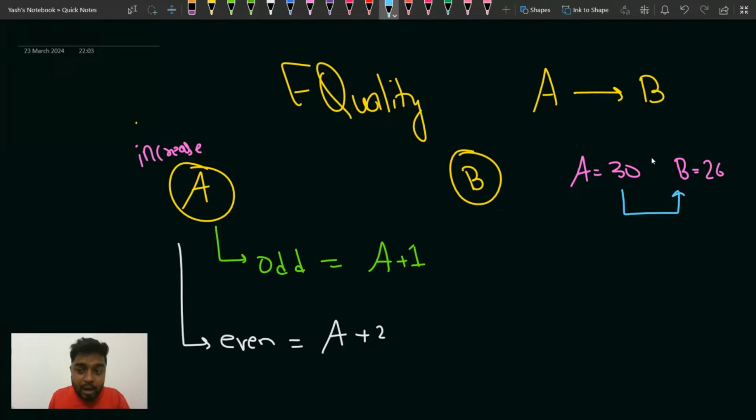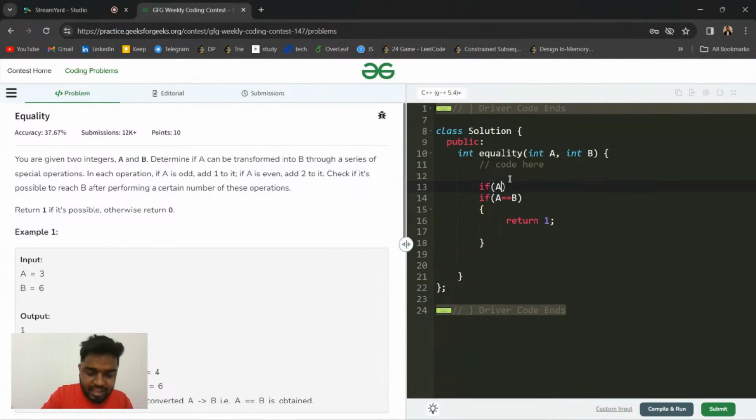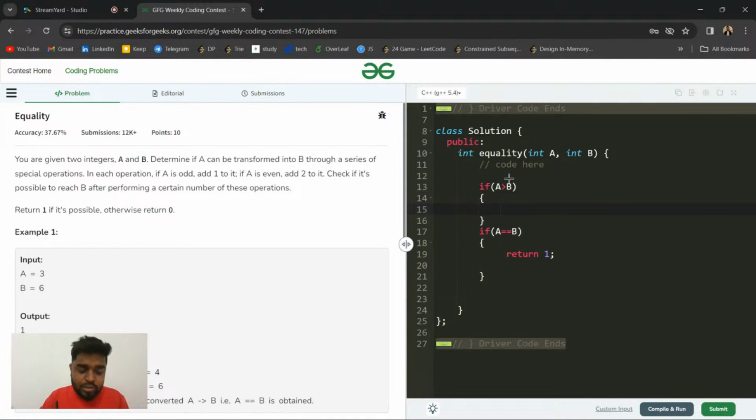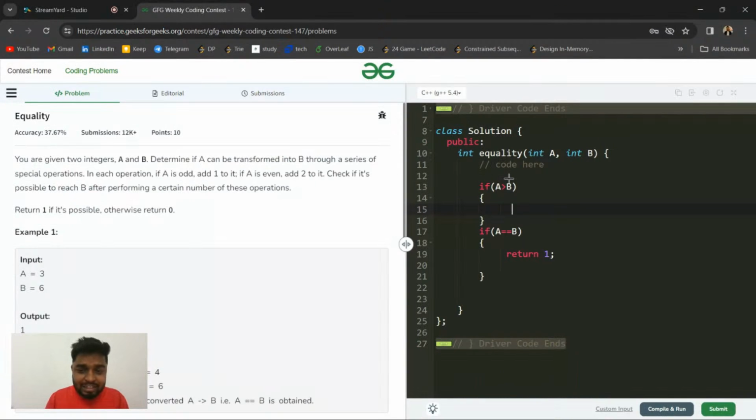So it will be impossible if a is greater than b, because you are not allowed to decrease a. You can only increase the a value by 1 or by 2, depending on whether it is odd or even, respectively. So if a is greater than b, you will directly return 0. Otherwise, if a and b are the same, you will return 1.